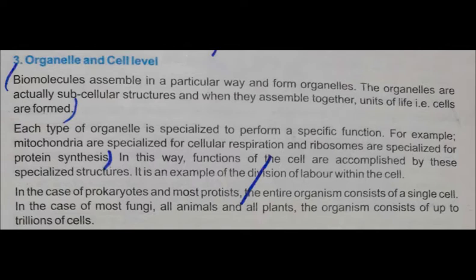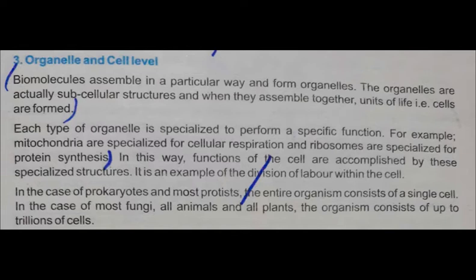So students, you have understood what organelles are. Organelles are basically the smallest particles present inside the cells, and they are formed by the combination of biomolecules. Okay students, what are biomolecules? You know that bio means life, and the molecules that are present in living organisms are called biomolecules.